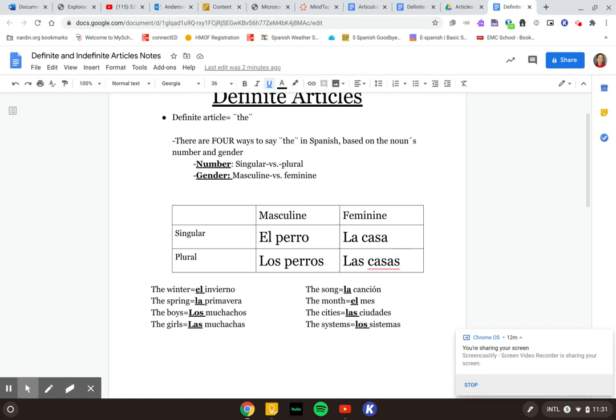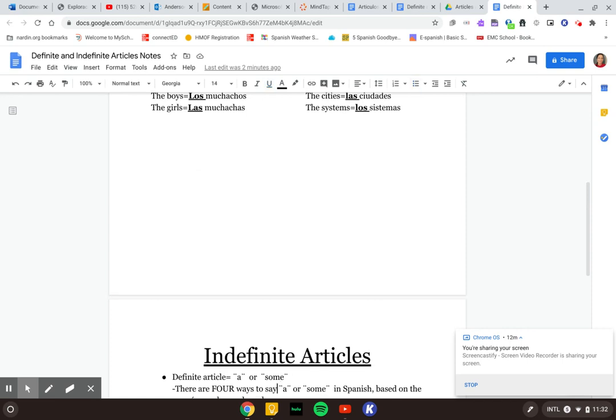So words that end in ma, remember those are masculine, even though it's ending in an A here, that's an exception. That's one of our Greek origins. The systems, los sistemas, we want to change it to the system, just one. So remember, if it's los, we're going to go to the singular form of that and make it el, and we want to lose our S on that one.